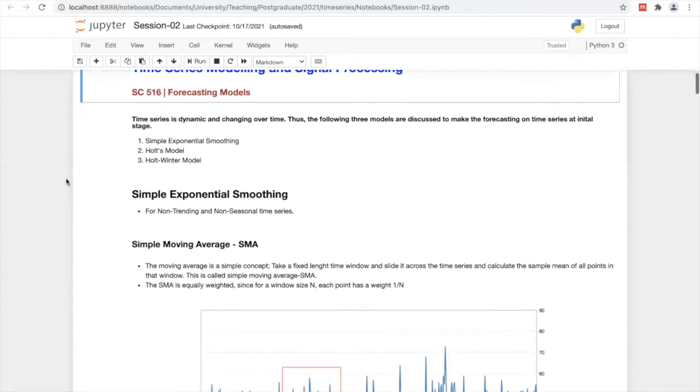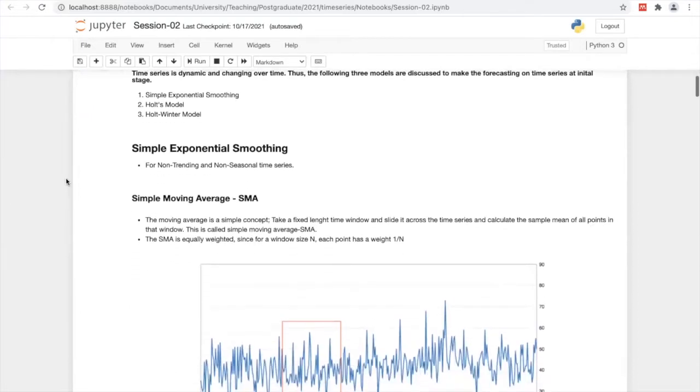Then first let's see simple exponential smoothing. I previously said that the forecasting of a time series depends on the components of the time series.